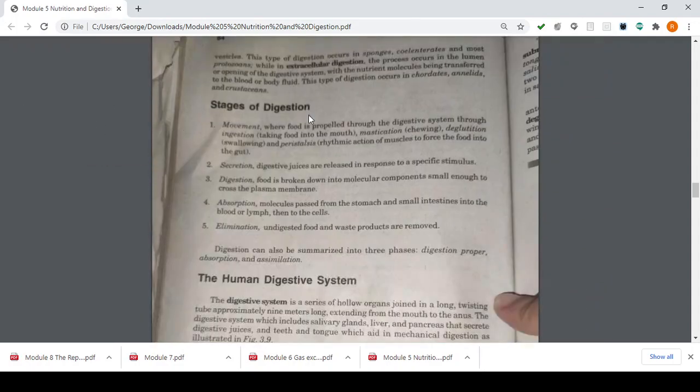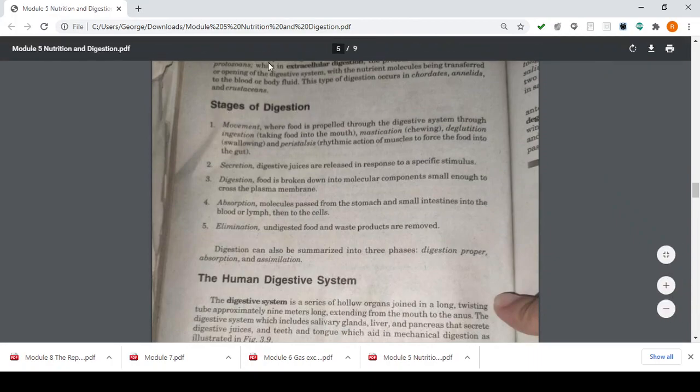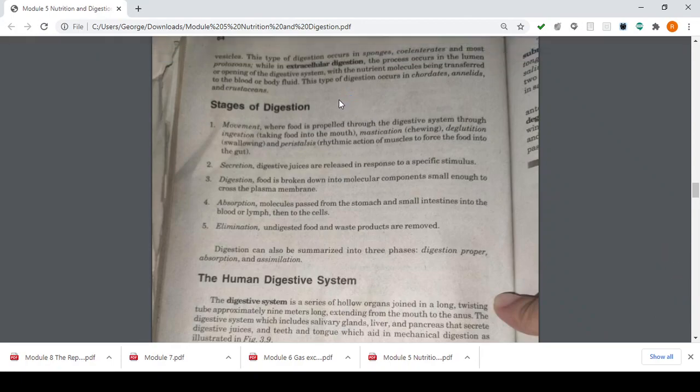So next, you have your stages of digestion. You may just read it, since it is common. You have your movement, secretion, digestion, absorption, and elimination. Movement is when your food is propelled through the digestive tract through ingestion, meaning we eat and swallow, movement takes place. Your secretion are the digestive juices released in response to a specific stimulus.